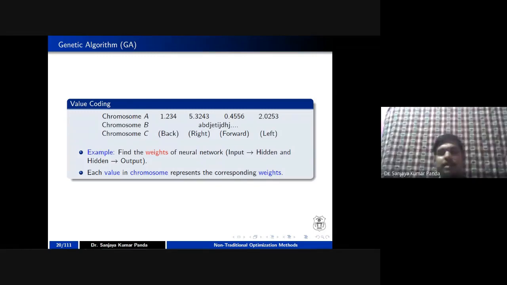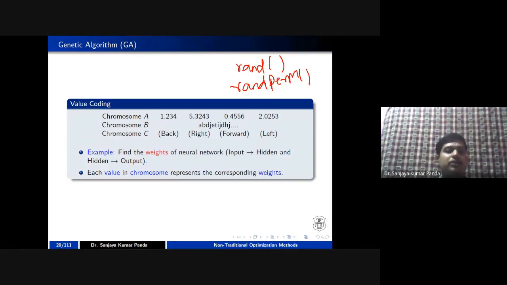In value coding, there can be repetition also, like 1.2. Yes, it is problem specific. If your problem requires repetition, you go for it. The RAND function gives you repetition, but whenever you are using the random permutation function in MATLAB, that will give you the data with non-repetition. So it depends upon you.